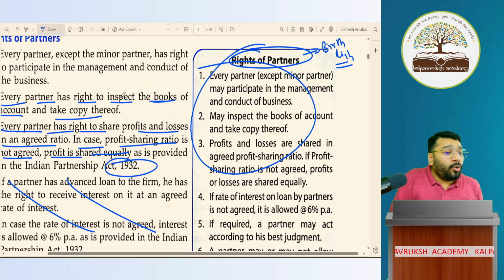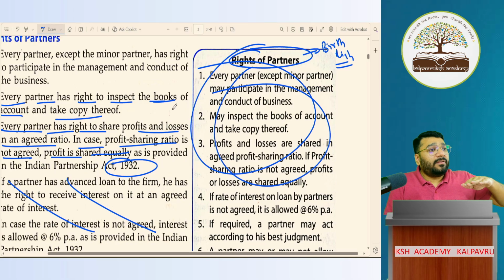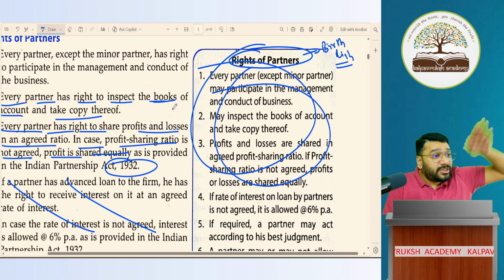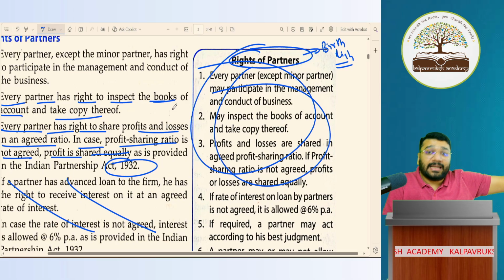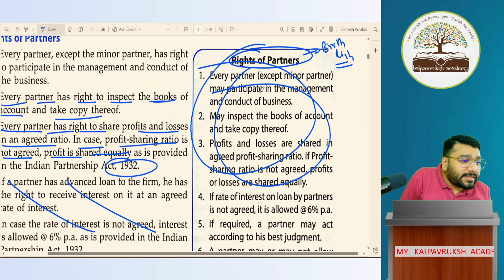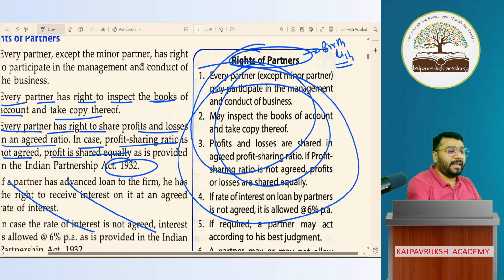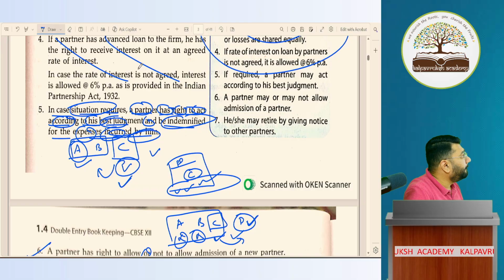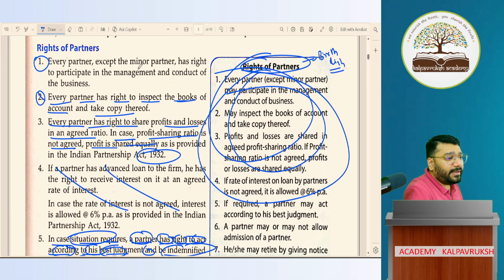If you don't want all of these to happen, if you want to prevent any of these activities, then in the agreement you have to explicitly mention that, okay, A cannot inspect books of accounts. A cannot make the payment on his own desire. Like that, if you mention it, then what is mentioned in the agreement will happen. But if nothing is mentioned in the agreement, then what law says will happen. Any difficulty here? No, sir. Online people, any difficulty here?